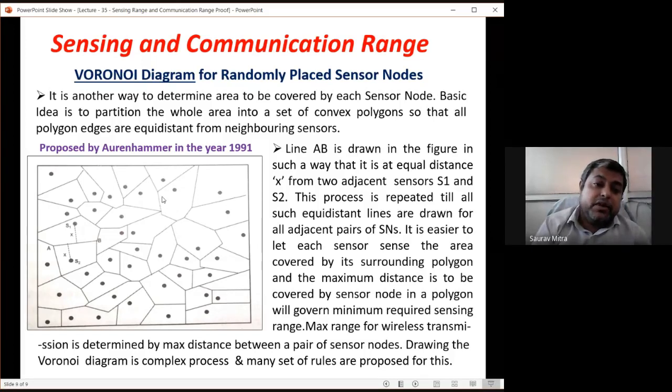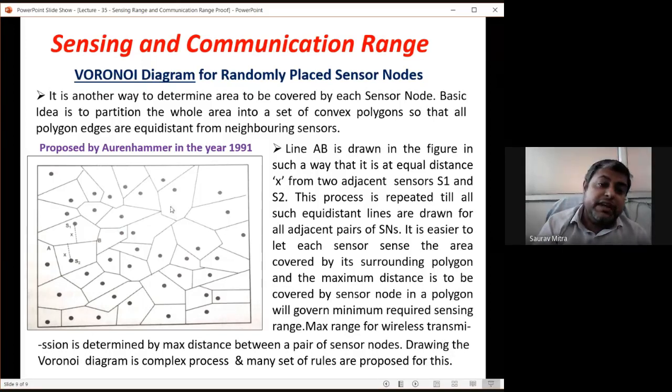For this whole area, the minimum communication range should be from here to here. You won't find any pair having a bigger range than the distance between these two sensors.